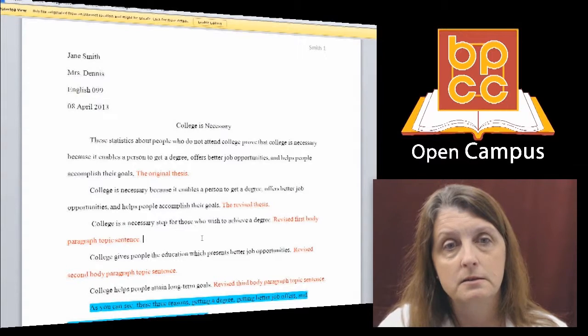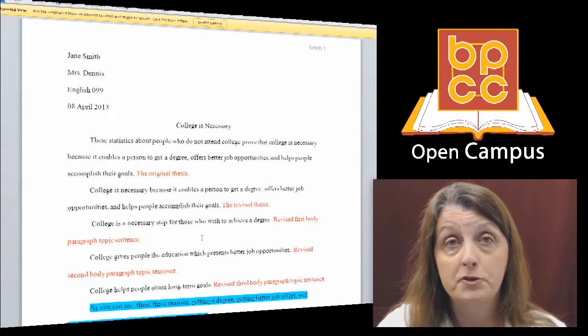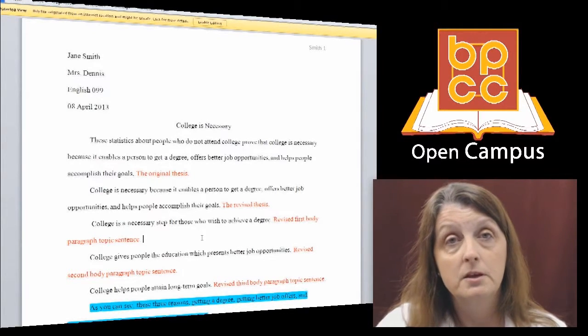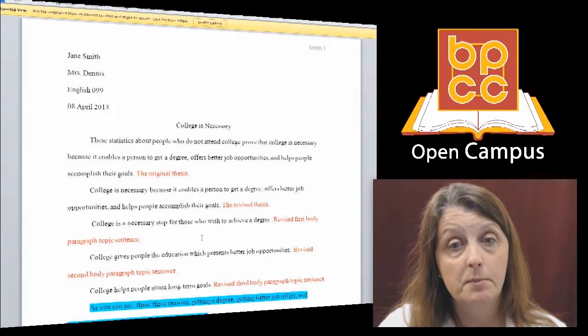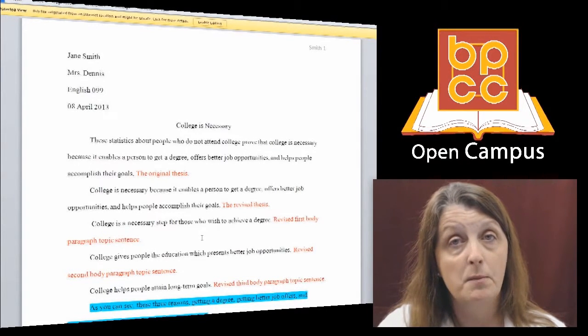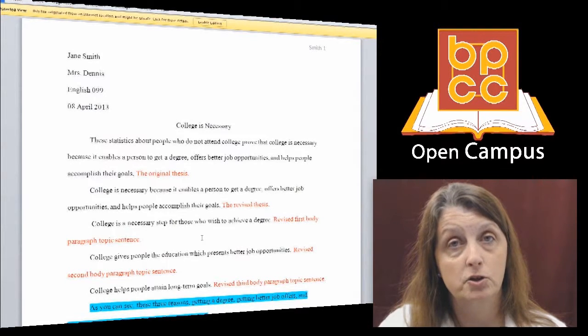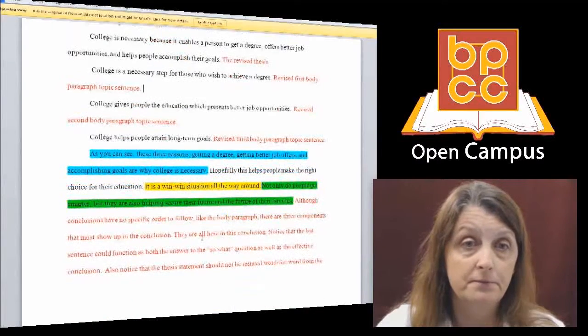The thesis. College is necessary because it enables a person to get a degree, offers better job opportunities, and helps people accomplish their goals. The first body paragraph topic sentence. College is a necessary step for those who wish to achieve a degree. The second. College gives people the education which presents better job opportunities. And the third. College helps people attain long-term goals. So let's take a look now at the student's conclusion.